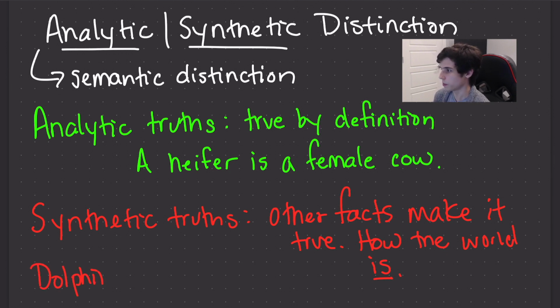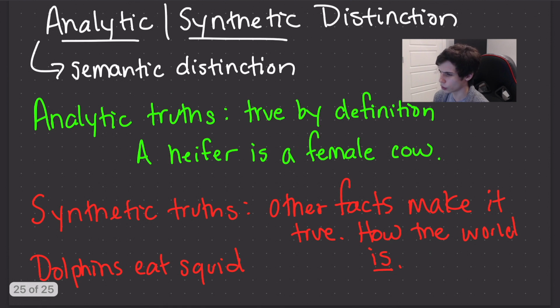These are not true just because of the concept of dolphin, right? The concept of dolphin, according to Kant, doesn't contain the concept of squid. So, hence, synthetic. And there are more controversial kinds of statements that philosophers debate about, like, for instance, mathematical statements. Something like 5 plus 7 equals 12. For Kant, he didn't consider that to be an analytic statement because he didn't think that 5 and 7, or even the expression 5 plus 7, contain the concept of 12. So he thought it was synthetic.